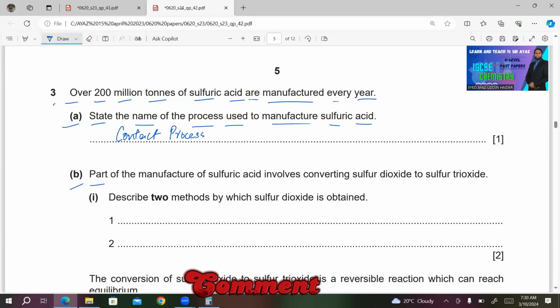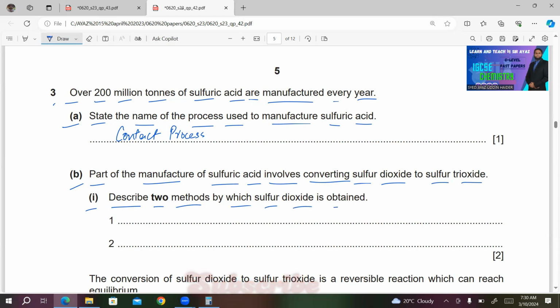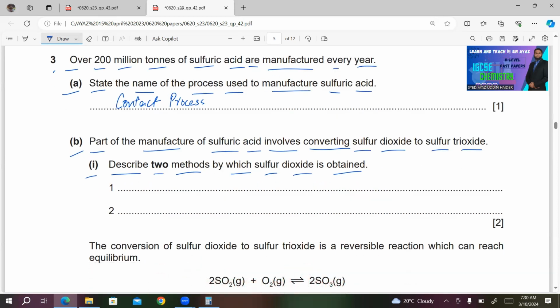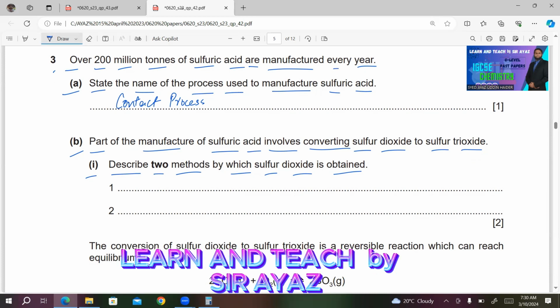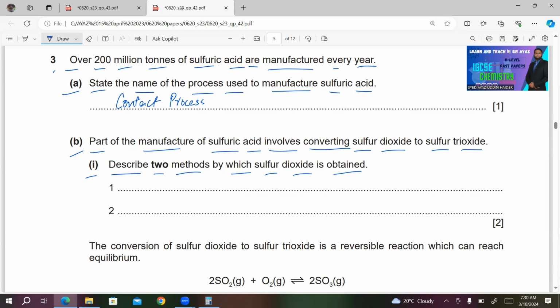B. Part of the manufacture of sulfuric acid involves converting sulfur dioxide to sulfur trioxide. Number 1. Describe two methods by which sulfur dioxide is obtained. Now you can burn sulfur in air, or you can involve sulfur ores like zinc blend and roast it. So I will write burning of sulfur.